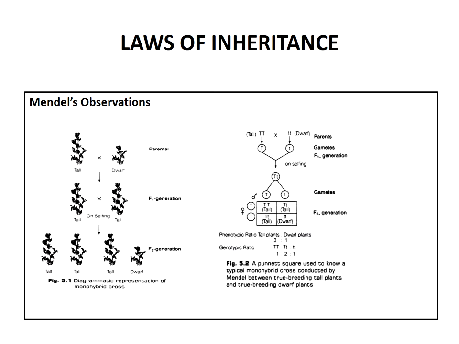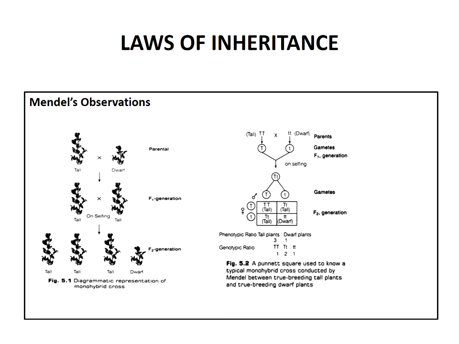He also observed other pairs of traits and found that F1 always resembled one of its parents, and the trait of the other parent was not found in this generation.